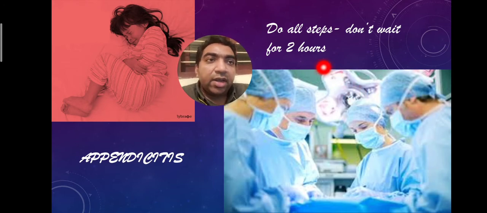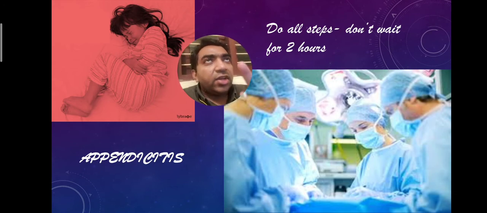All the steps should be done, but there is no need for waiting for 2 hours, because we know that the pain is not due to constipation. Our only treatment is, if there is a loaded colon, we can evacuate it. So if it is a proven case of appendicitis, do all the steps, but don't wait for 2 hours.